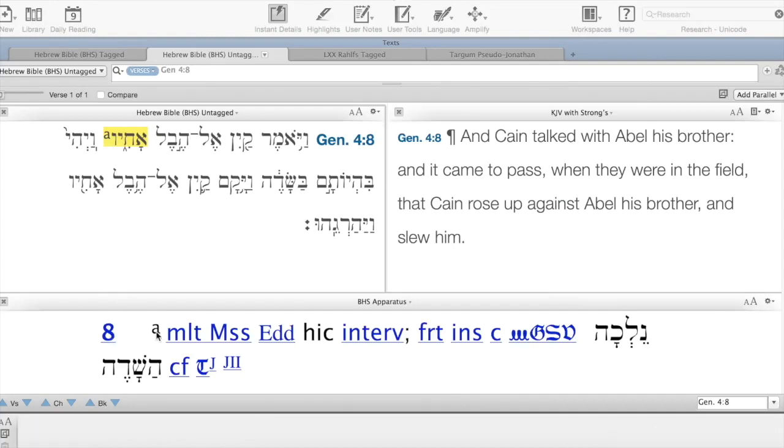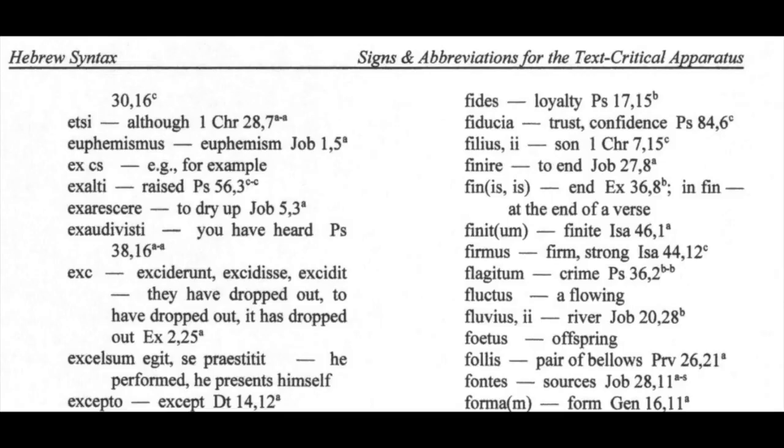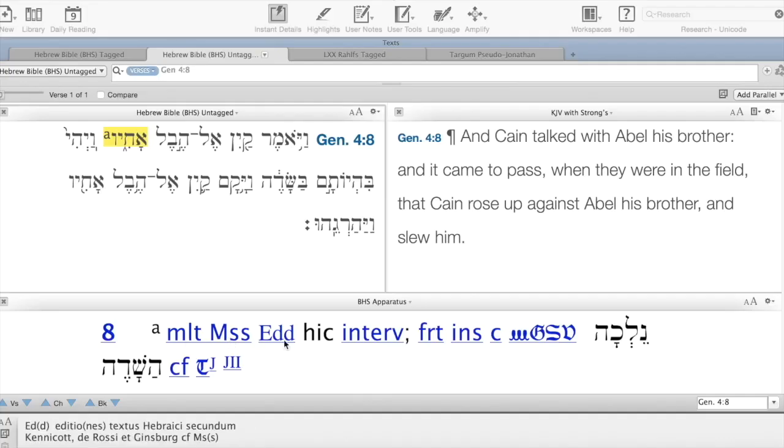The footnotes in the Biblia Hebraica Stuttgartensia are actually in Latin, but there's a helpful key, and I have a link to it on my website for you to download in case you don't read Latin. So what it tells us is that multiple manuscripts and editions here have an interval. What that means is that many texts just have a blank space at this point. Why do they have this blank space?